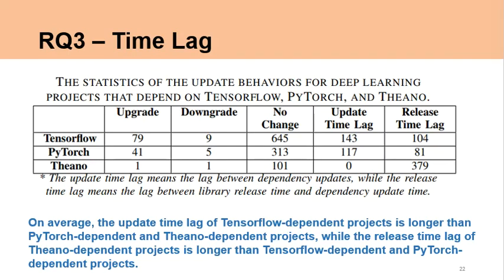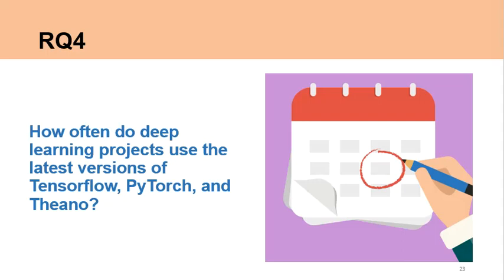We also computed the update time lag and release time lag and find that, on average, the update time lag of TensorFlow-dependent projects is longer than PyTorch-dependent and Theano-dependent projects, while the release time lag of Theano-dependent projects is longer than TensorFlow-dependent and PyTorch-dependent projects. Finally, we come to the findings for RQ4.